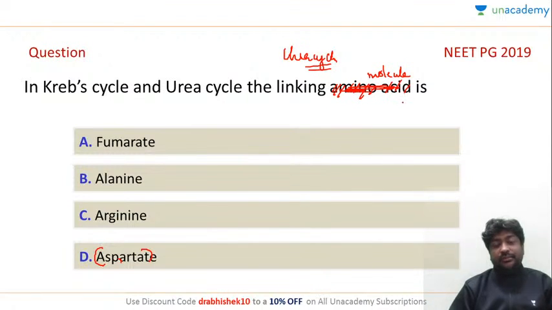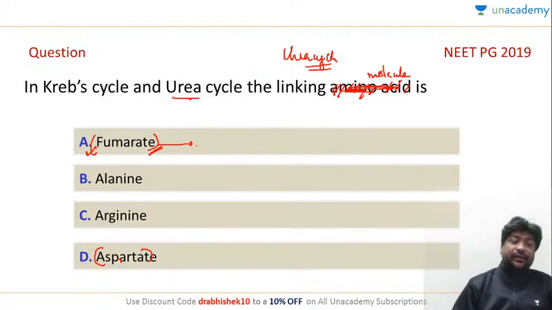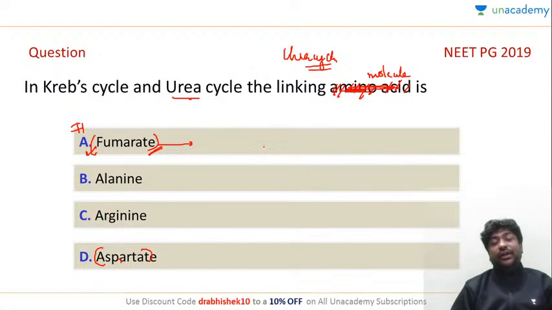Forget about amino acid because it's not an amino acid. So the correct answer is fumarate. In the urea cycle, there is a step when hydrolysis happens and fumarate is formed. That fumarate goes into Krebs cycle, and that is why we call it Krebs bicycle or urea bicycle.